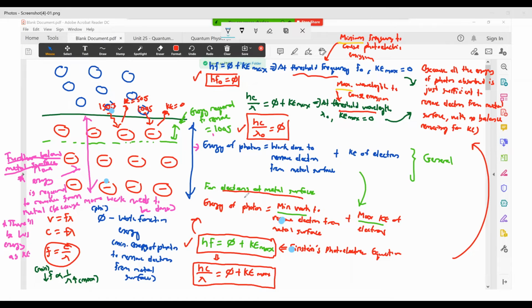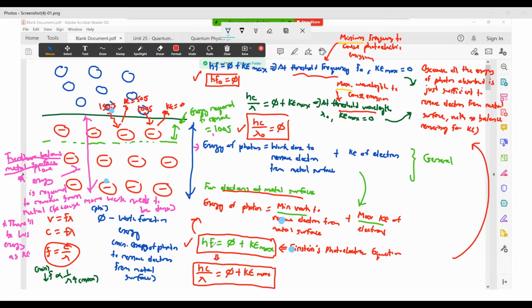As I mentioned to you, the energy of a photon is hf. Now, the minimum work to remove an electron from a metal surface is denoted by this symbol phi. It is called your work function energy, the minimum energy of a photon to remove an electron from the metal surface. And your Ke max is just your Ke max. Then this equation can be further changed into another form.